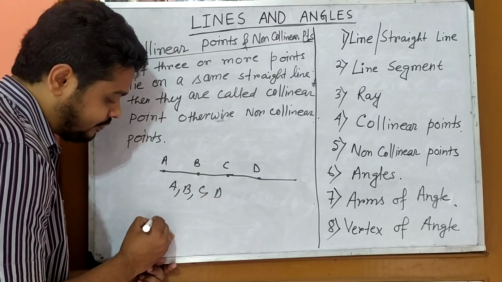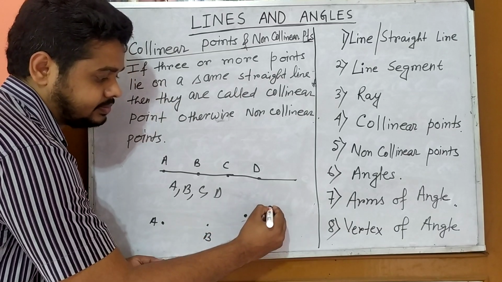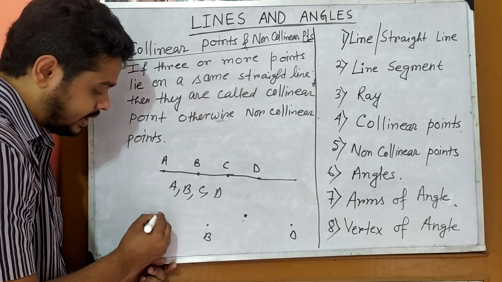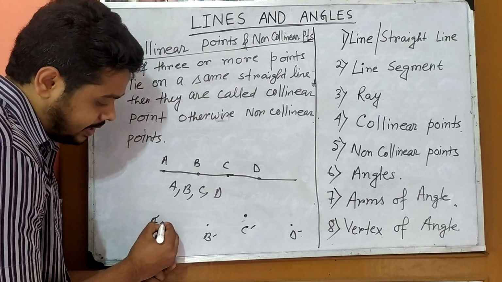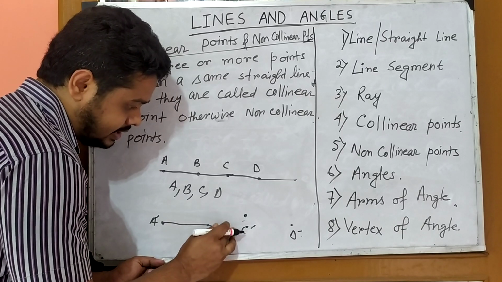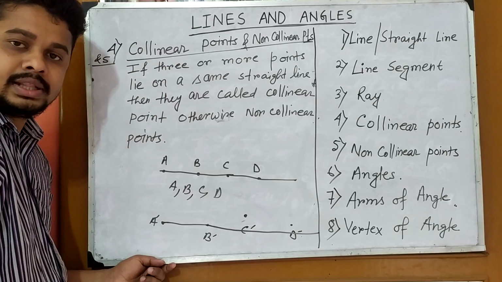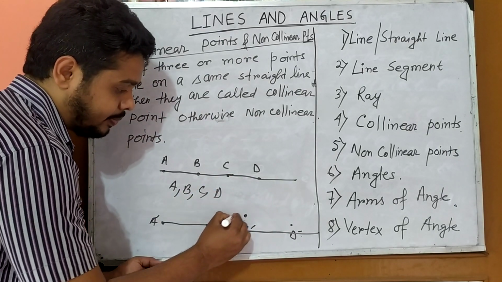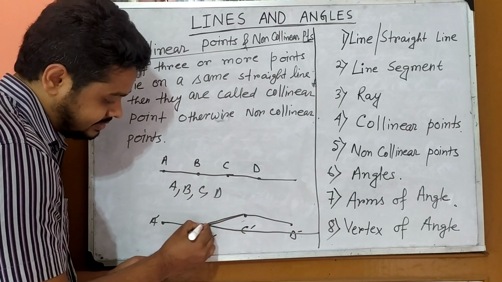But if I take again 4 points, let A dash, B dash, C dash, D dash, this time the line joining the points, they do not lie on the same straight line. That means A dash, B dash, C dash are not collinear points. They lie on different line segments.